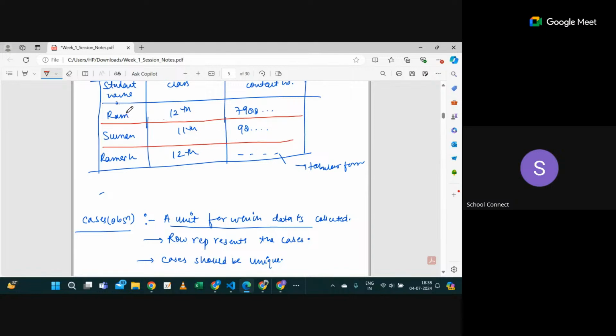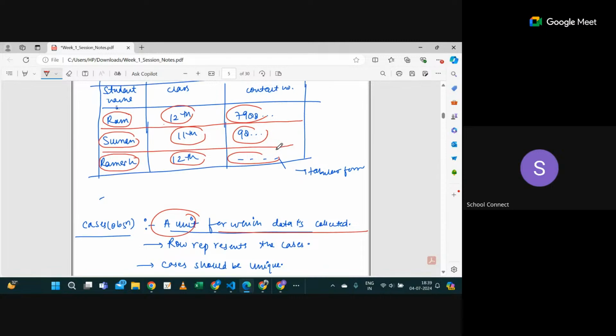You can check any row. You can see that for Ram your data has been collected, meaning for Ram you have information: he's in class 12, his contact number is something like that. Similarly for Suman, she's in class 11th, her contact number is this. Similarly Ramesh is a unit, Ramesh will be a case, and he's in class 12th with his contact number. Here cases should be unique. You can see no name is repeating, correct? All names are unique, correct? So here you can say Ram is a case.